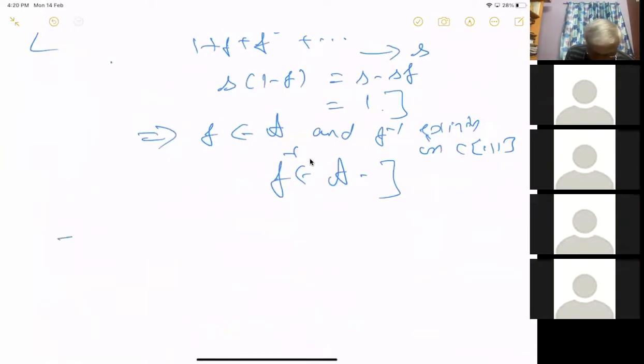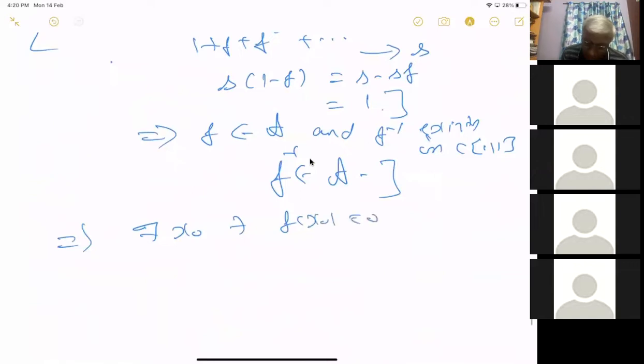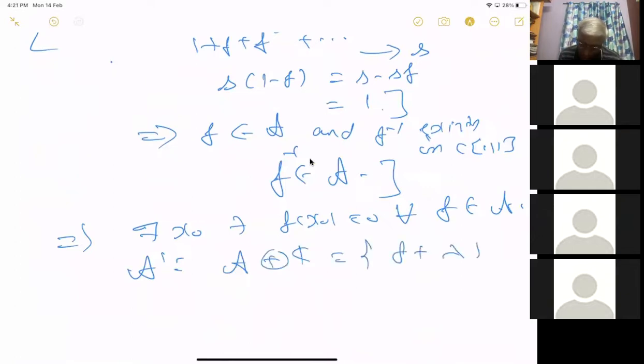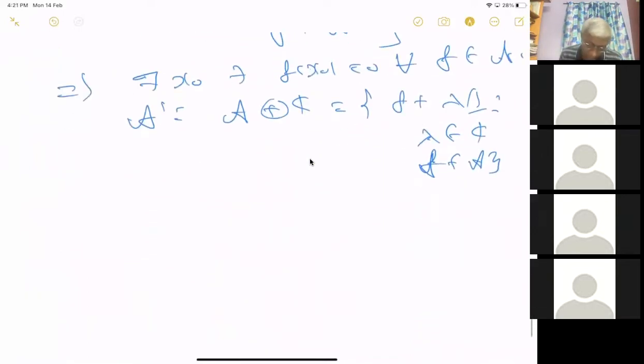So all these things imply that there exists an x naught such that f of x naught equals 0 for all f in A. Now we have taken A direct sum C, which is equal to all those f plus lambda times 1, lambda in C, f in A. Now we want to prove that this of course separates points, because A itself separates points.